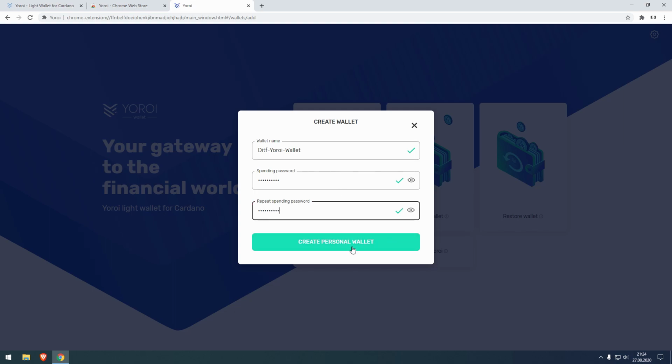Okay, now we have a spending password. The spending password is the password you have to enter as soon as you wanna make a transfer with your ADA.